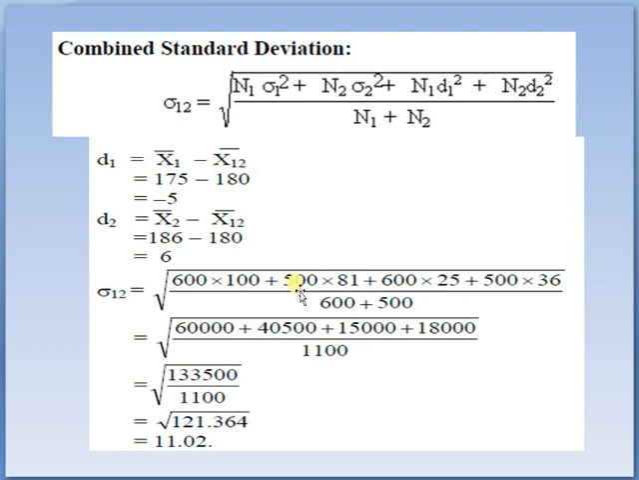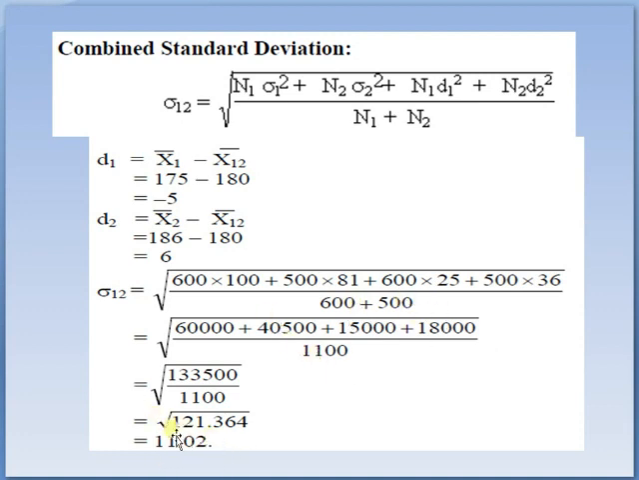Combined standard deviation, that is sigma 12, is equal to n1 sigma 1 square plus n2 sigma 2 square plus n1 d1 square plus n2 d2 square, where d1 is equal to x1 bar minus x12 bar, that is 175 minus 180, that is minus 5, and d2 is equal to x2 bar minus x12 bar, that is 186 minus 180, that is 6.